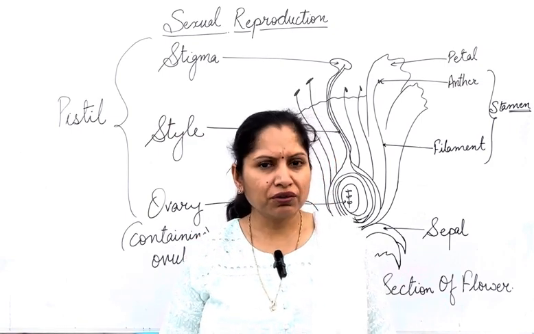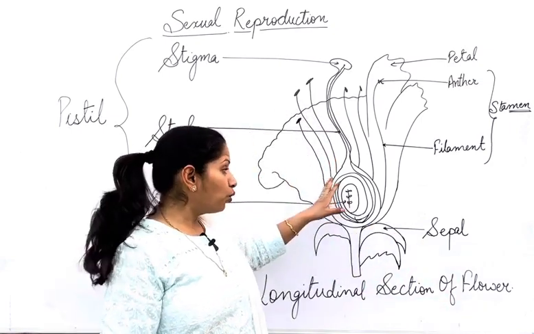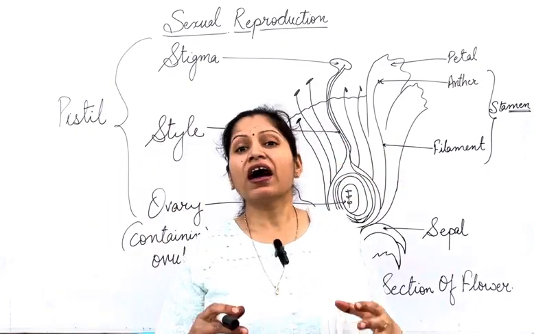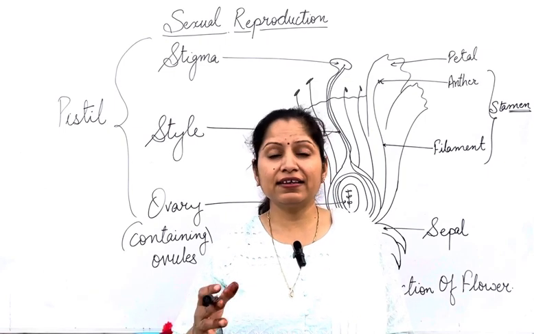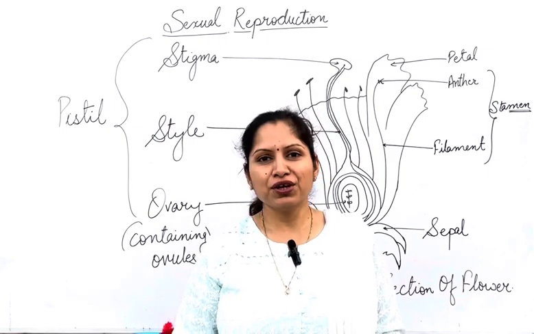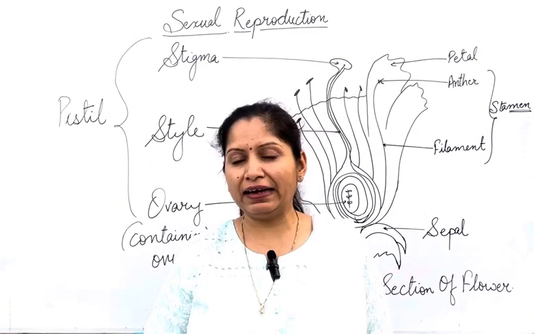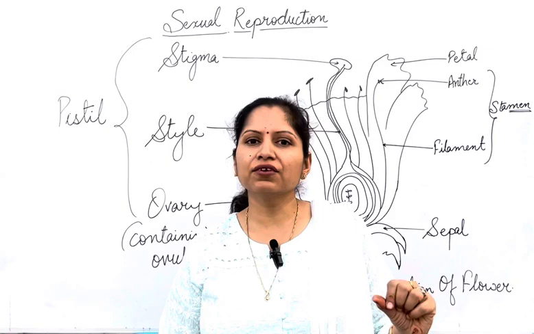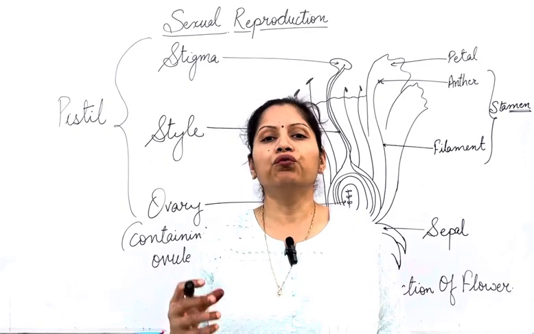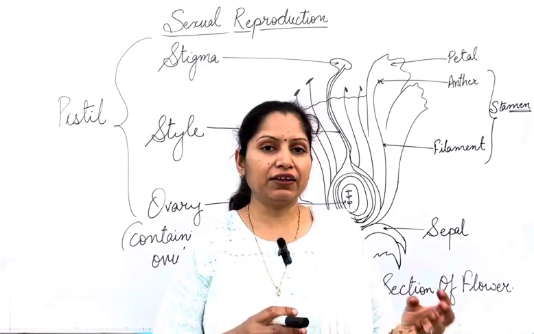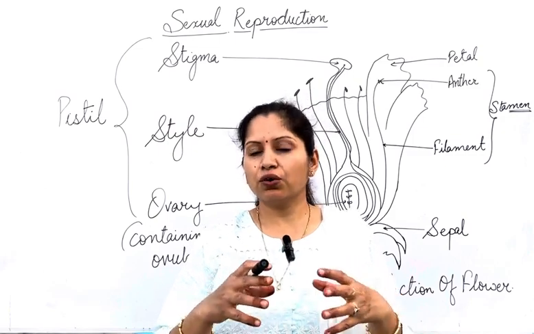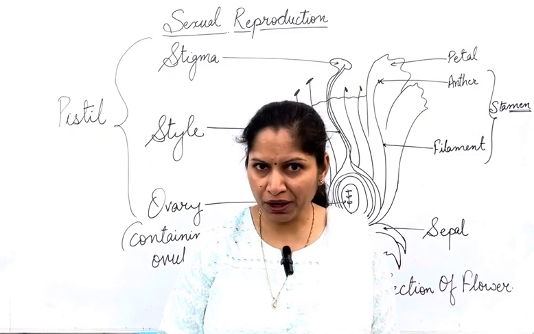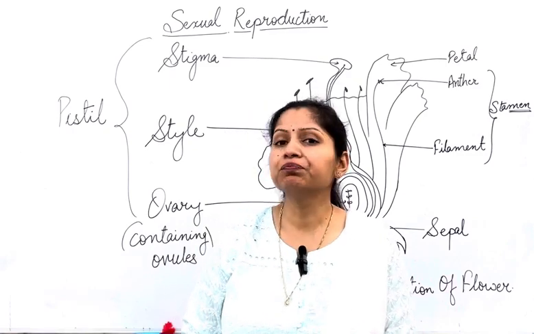And what about the fruit? Where does it come from? The ovary gives protection to the seeds, and that ovary is converted into the fruit. So whatever fruit pulp you are eating is actually the modified ovary, and the seeds in the fruit are actually the ovule, that is containing the fertilized male and female gametes, which is known as the zygote. Okay, I hope that is clear.